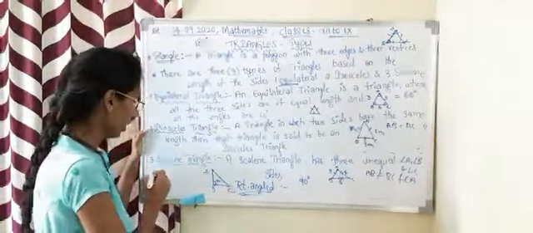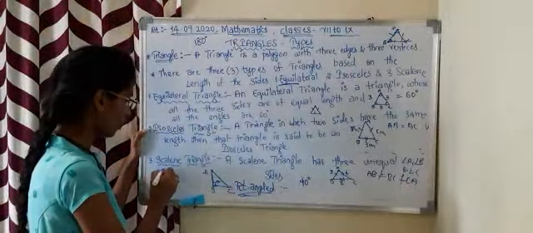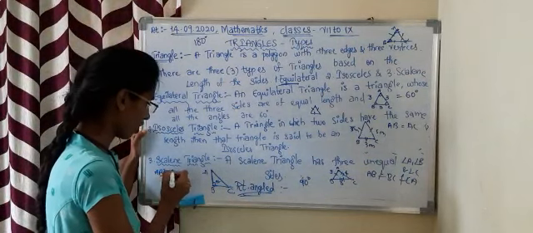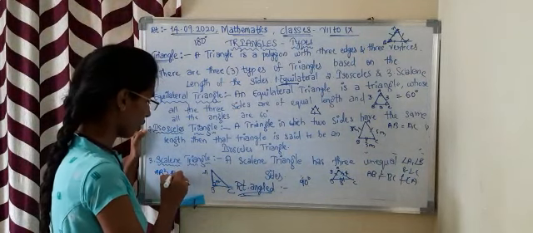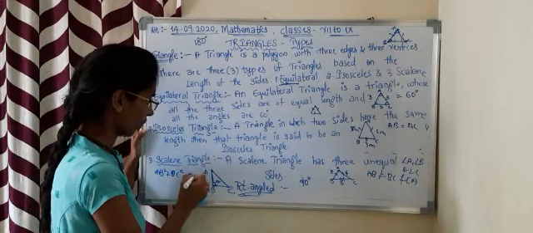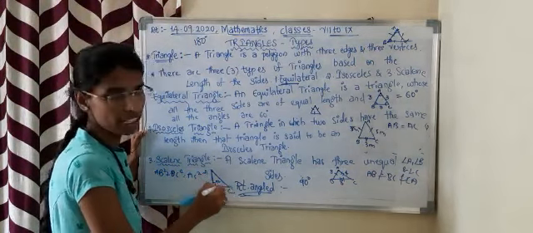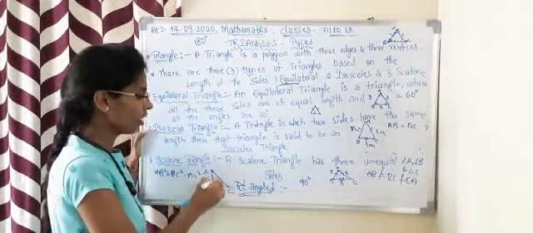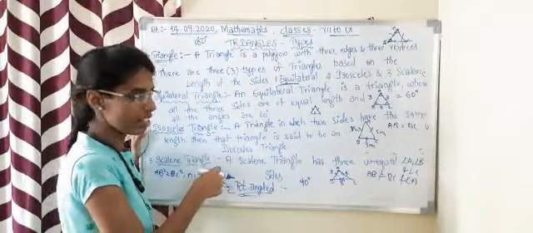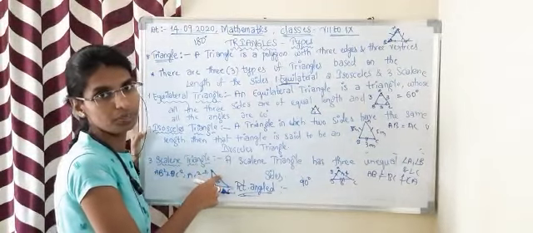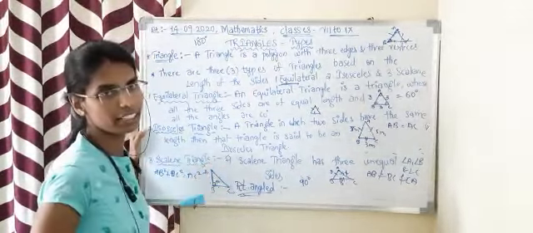And here the sum of the squares of any two sides is equal to the square of the other side. The sum of the squares of these two sides is equal to the square of this side. This is a right angle triangle.